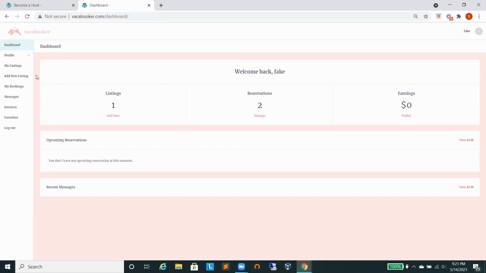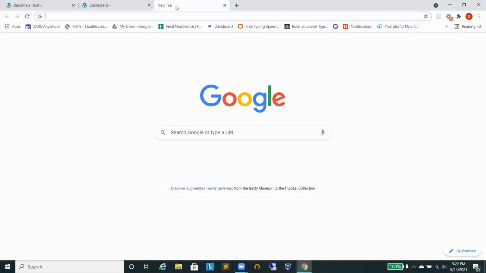And here we designed it to meet the business needs for the organization and for the hosts. So they will be able to add new listings, and they will be able to see their current listings, which they already posted. And then they will be able to see the bookings, if any bookings happen on their listings. And they will be able to message with their clients or with the administrator, and will be able to see the invoices.